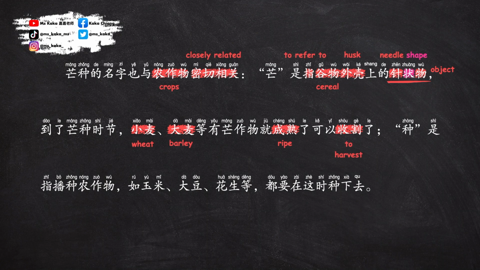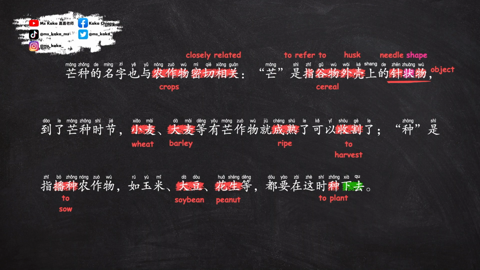Mang refers to the needle-like structures on the husks of grains. During the season of Mangzhong, crops such as wheat, barley, and other grains with husks have ripened and can be harvested.